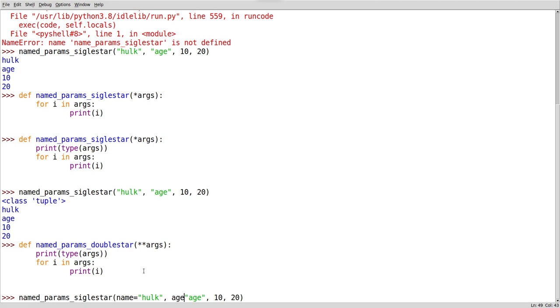I am just giving age is equal to this one, and then the value again as age. We have given age already here. Now I will say height is equal to, and weight is equal to. Now see, I am not giving any dictionary or anything, but I am again hitting enter.